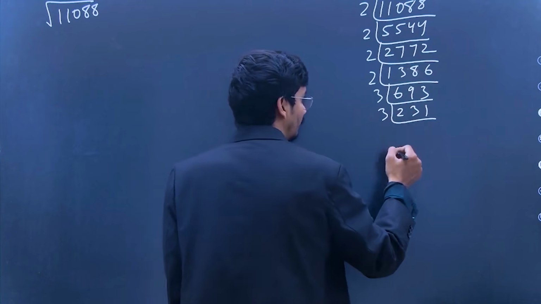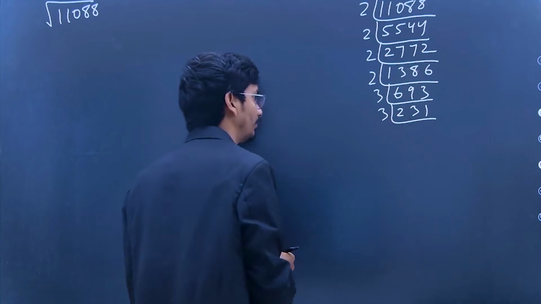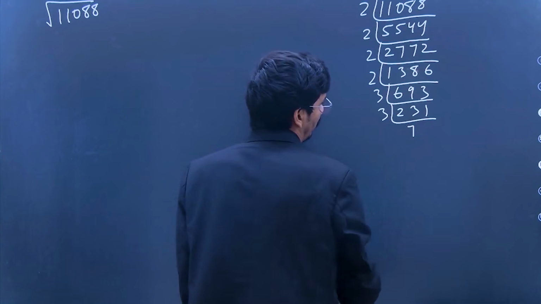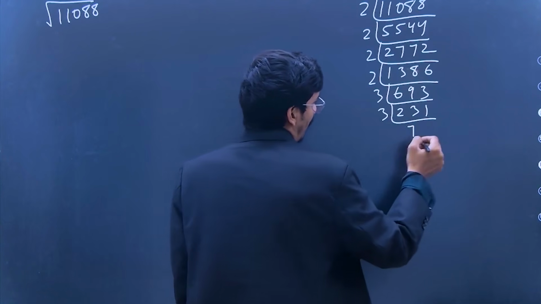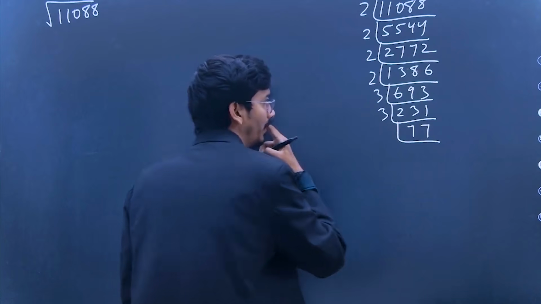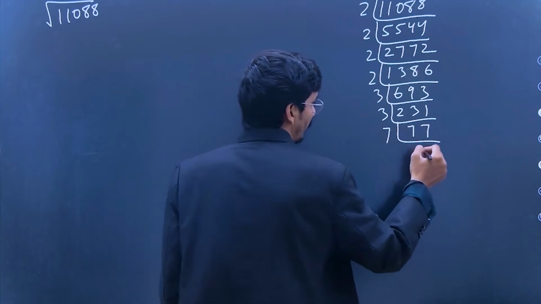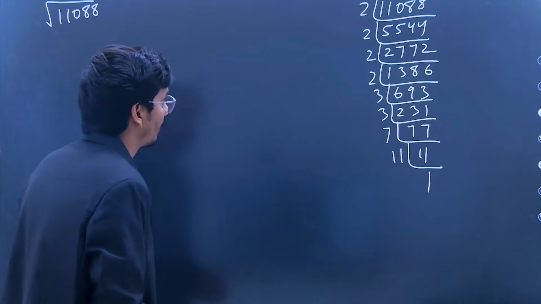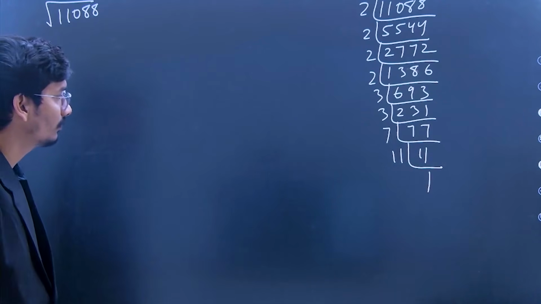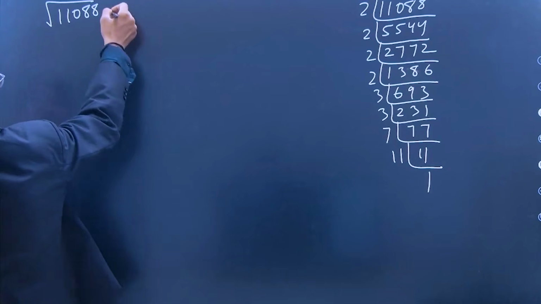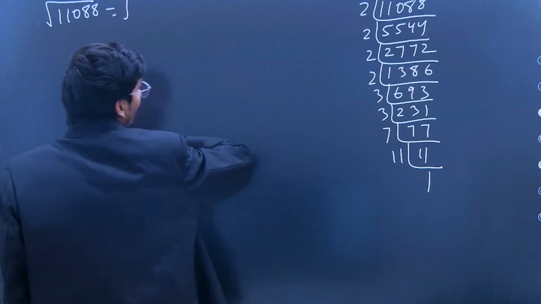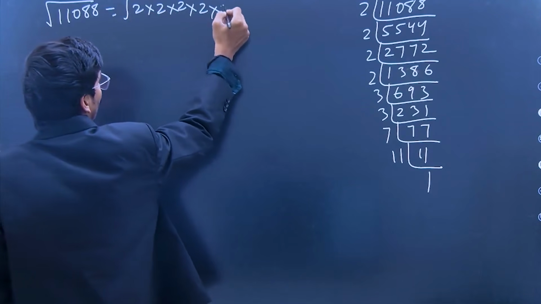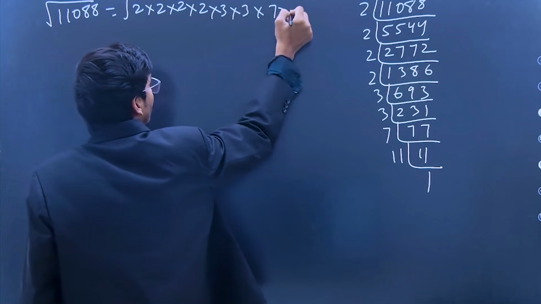Again 3, 77. Then 7 and 7, then divided by 7, it's 11. So when you divide the number, you get 2 into 2 into 2 into 2 into 3 into 3 into 7 into 11.